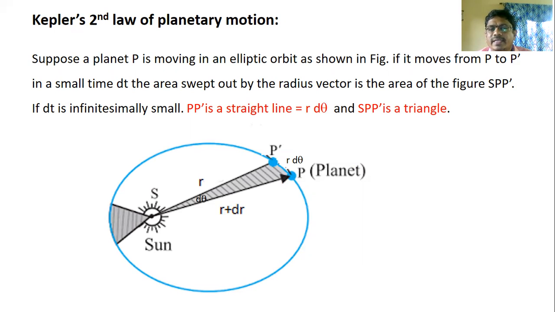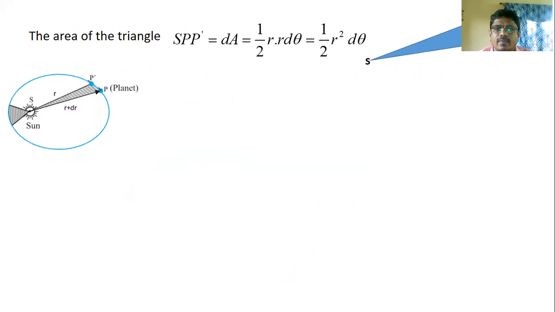If dt is infinitesimally small, P P dash is a straight line, that is r d theta, and S P P dash is a triangle. You see that the area of the triangle S P P dash is equal to dA, which equals half r into r d theta, that is equal to half r square d theta.